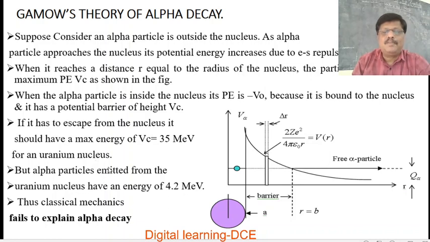But alpha particles emitted from the uranium nucleus have an energy of only 4.2 MeV.